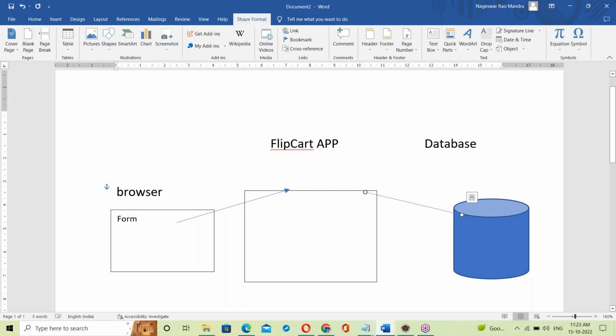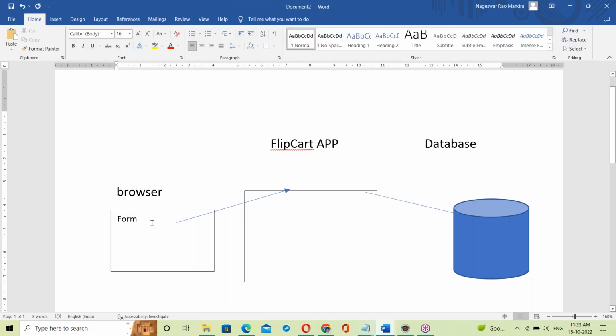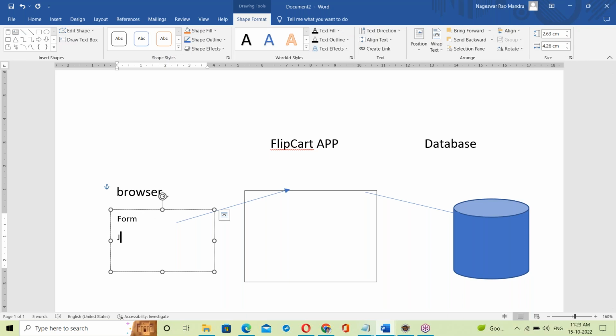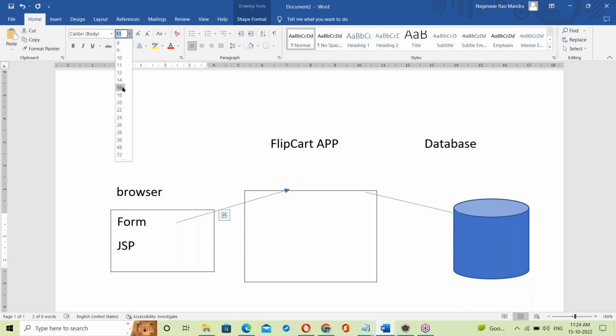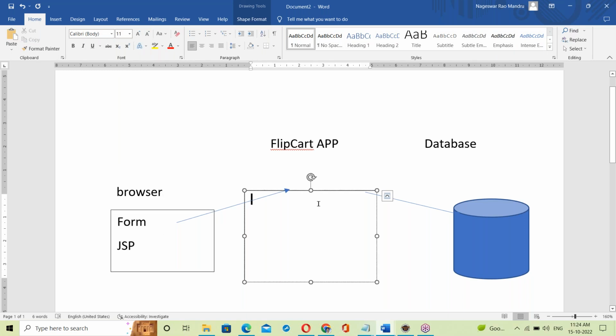So actually, what is the application exactly? See, behind the form, we can use a Java program, JSP forms. A JSP form means a Java program. JSP means Java Server Pages. So behind this form, a Java program is used for posting the data. Here also Java programming is used.